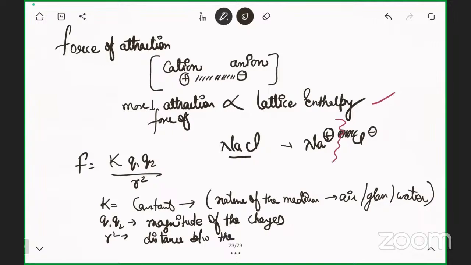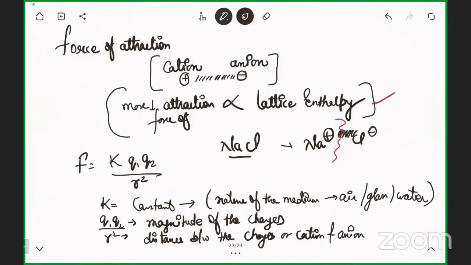between the charges, or cation and anion. So tell me one thing. If Q1 and Q2 have a high value, let me know whether lattice enthalpy will be more or less. See, you can correlate this thing.